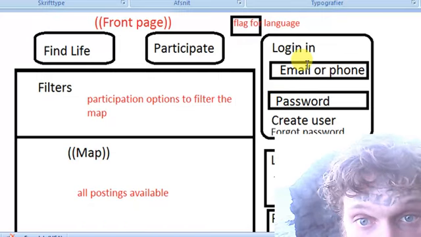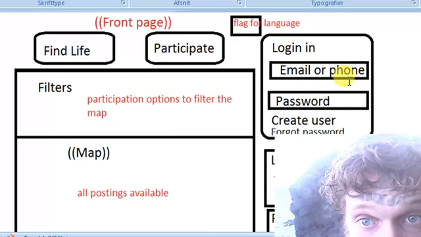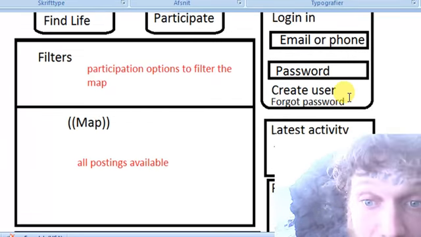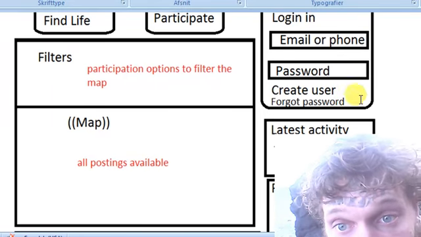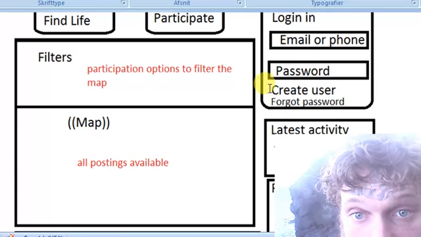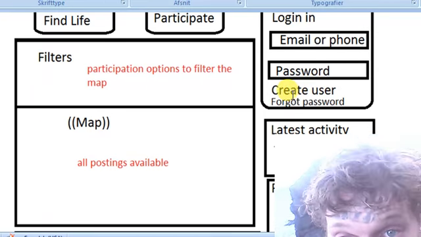On the right side, on the front page, not being logged in, you see the email or phone number to log in, or the password. I told before to have a Gmail sign in, and I'll be happy to have that. And it's just a click away to create a new user or forgot password.